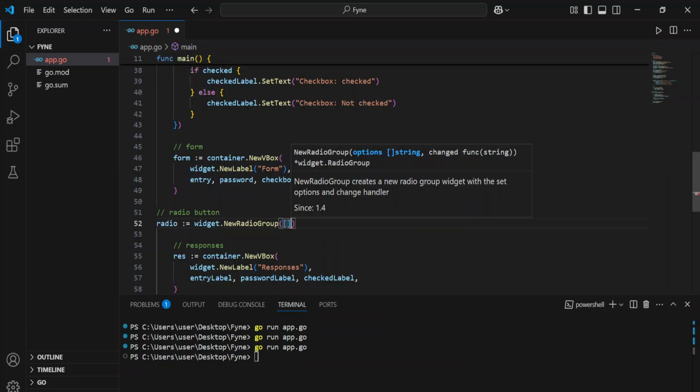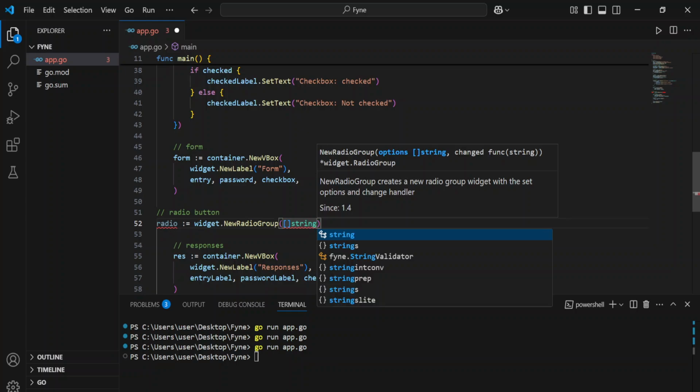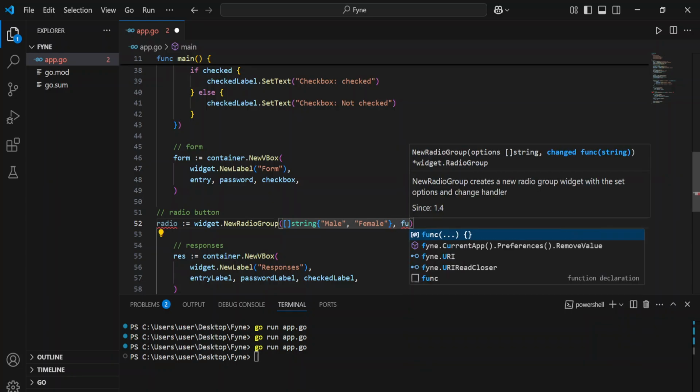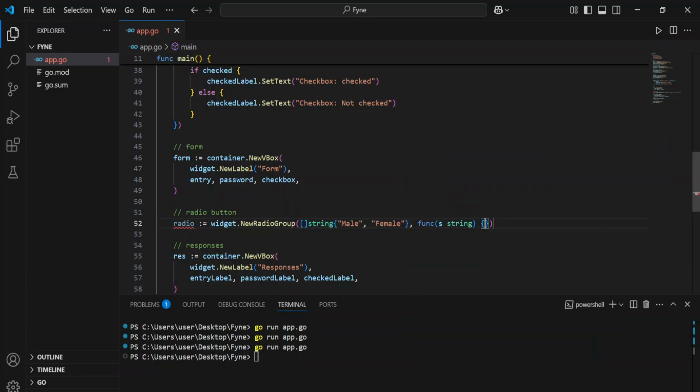Then we're going to have a string of options, you can say maybe male, and then we have also female, and then here we're going to have a function of s standing for selected.